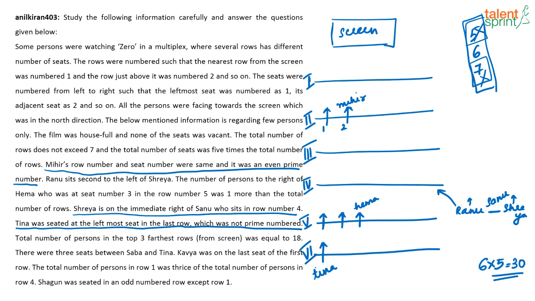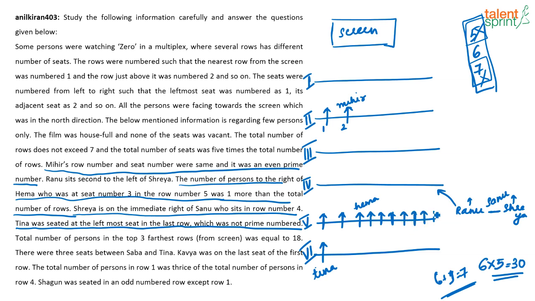Now how many people will be to the right of Hema? 6 plus 1, correct? 6 plus 1 or 7 people will be to the right of Hema, because they had given here that the number of persons to the right of Hema, who was at seat number 3 in row number 5, was 1 more than the total number of rows. Totally there are 6 rows. So how many people are there to the right of Hema? 7 people. 1, 2, 3, 4, 5, 6, 7.